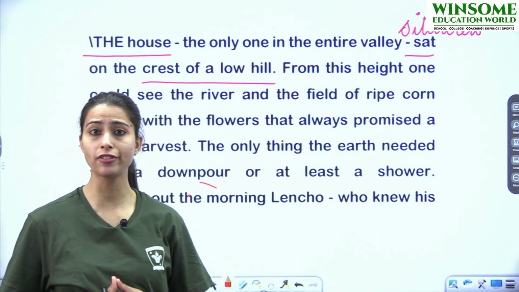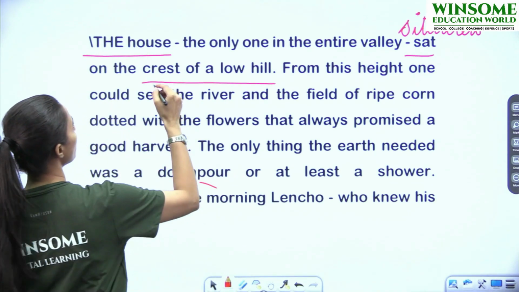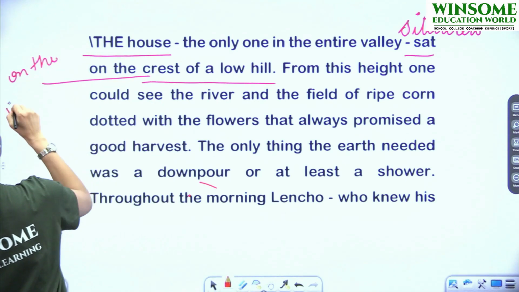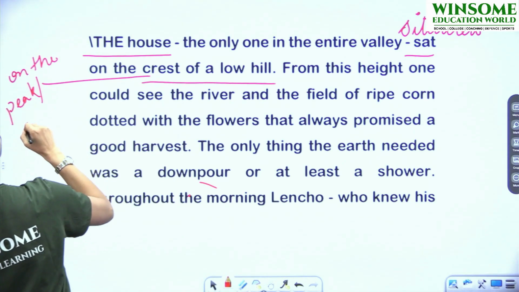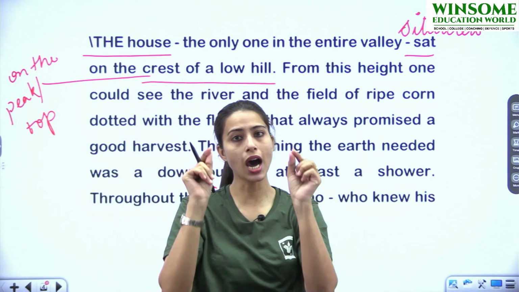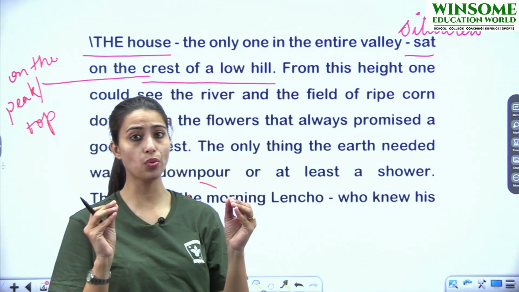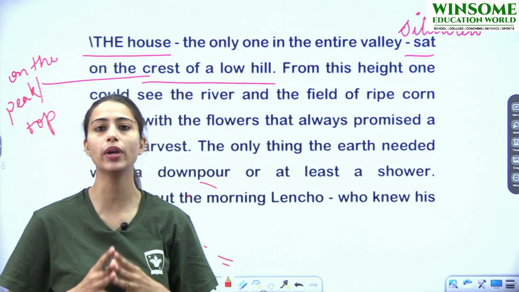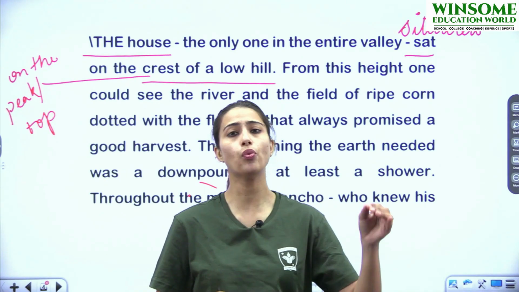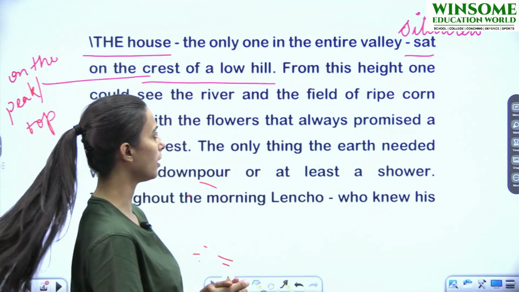What is the meaning of crest? Crest means highest peak, all right, on the peak. So we can say the meaning of crest is on the peak, on the top, peak or top. So the house, that was the only house in the entire valley. Where was it situated? It was situated on the top of a low hill. That means the house, the only one in the entire valley, was situated at the top-most area of a small hill.